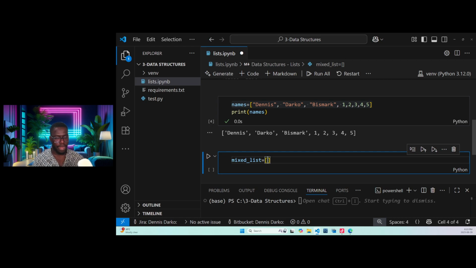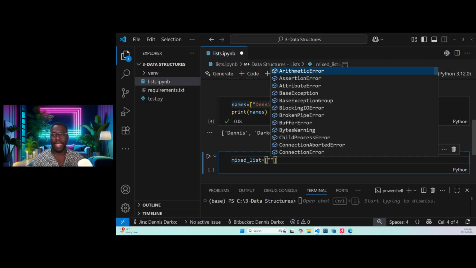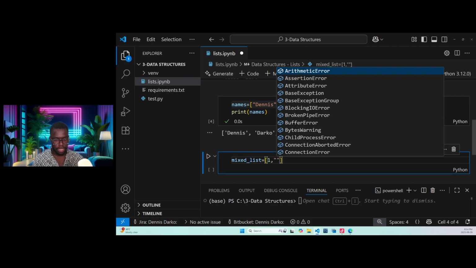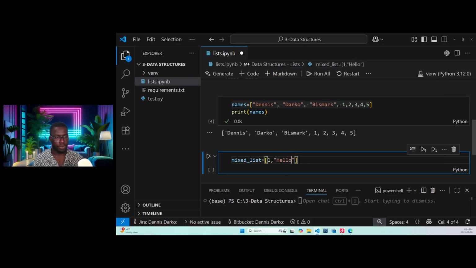Inside my square bracket, I am going to add my elements, and my first element will be, let's say, it's not going to be a string. Let's say 1. Okay, and then let's say another one will be a string. I'm trying to mix it, guys. Let's say hello. Okay, and then let's say another one will be 3.14. Okay, and then another one will be, let's use boolean. You guys know boolean. So when we say boolean, it's either true or false.